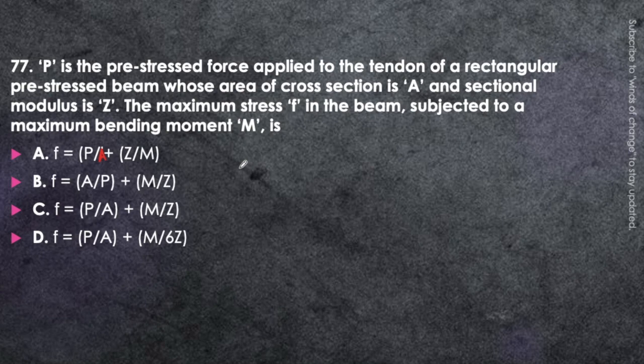What will be the answer? Just think about it. If you have seen this formula anywhere, then you can easily answer it. The answer will be option C, that is F equal to P upon A plus M upon Z. Okay. This is because of the direct force, and this is because of the bending.